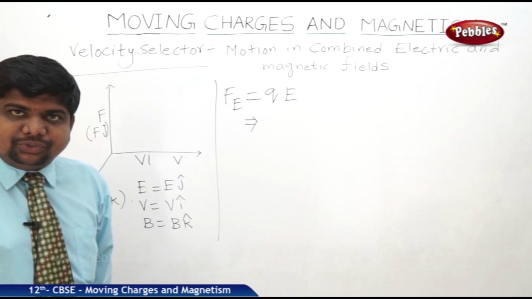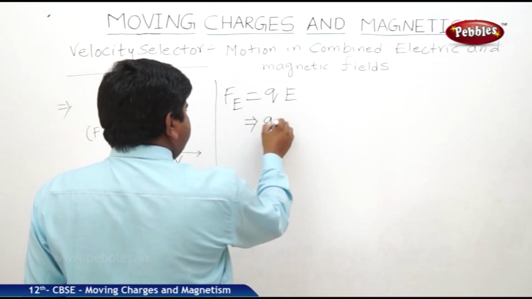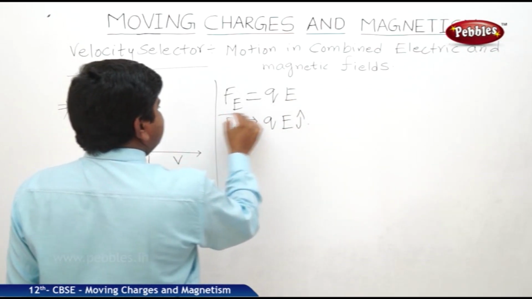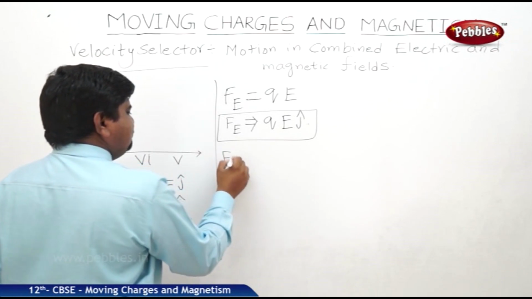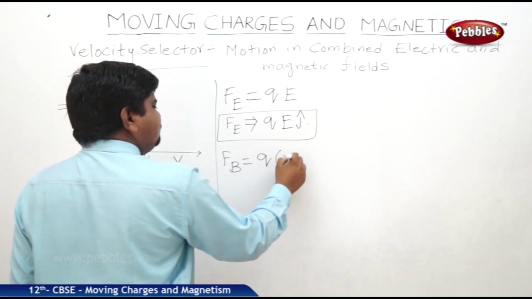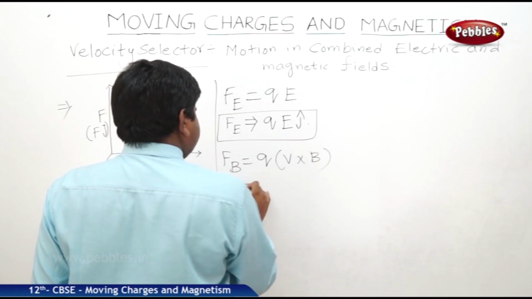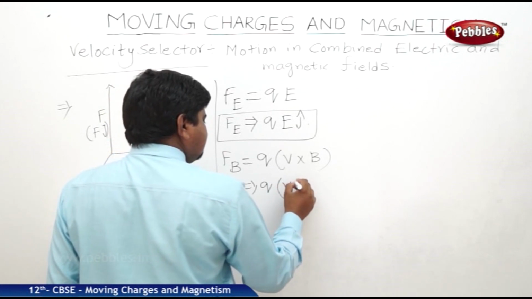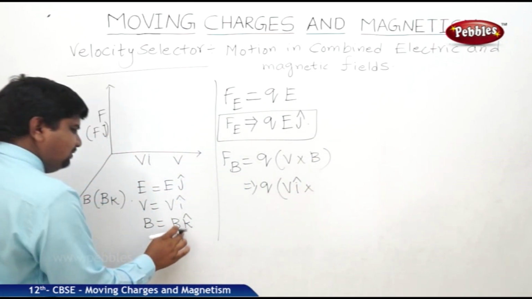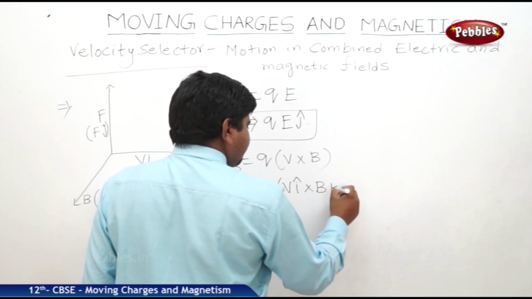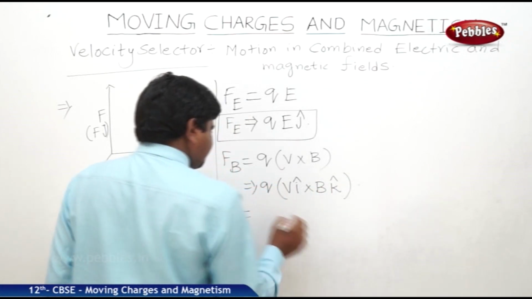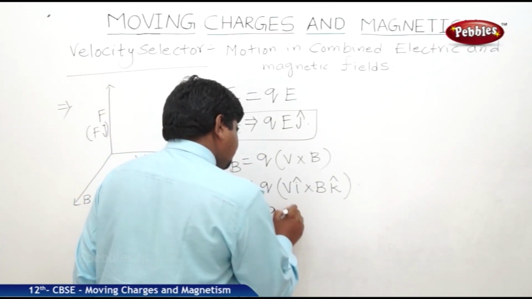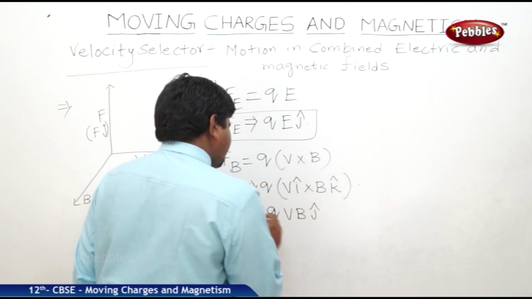So, Fe is equal to QE, so we can write QE j cap. This is the expression for the electrostatic force. What is the magnetic force expression? We know that Q into V cross B. So Q into, what is V? V i, cross, what is B? B k. What is i cross k? Minus j. Therefore, minus Q V B j cap.